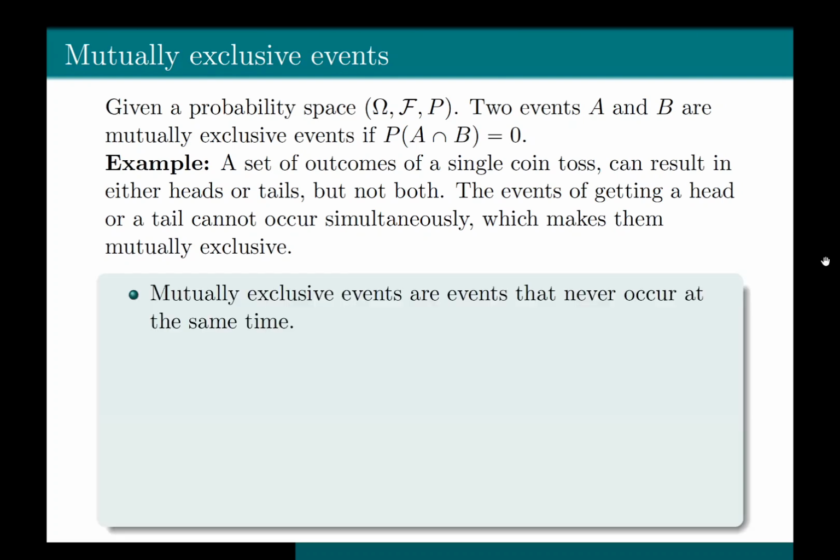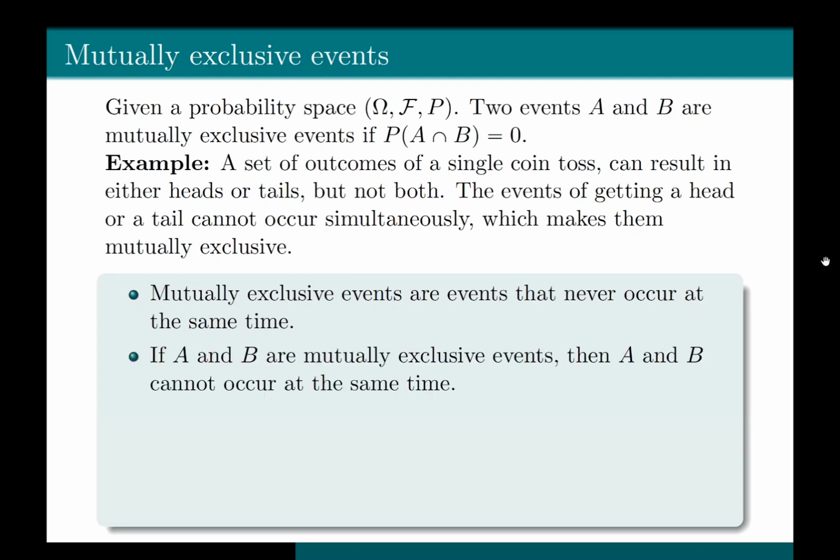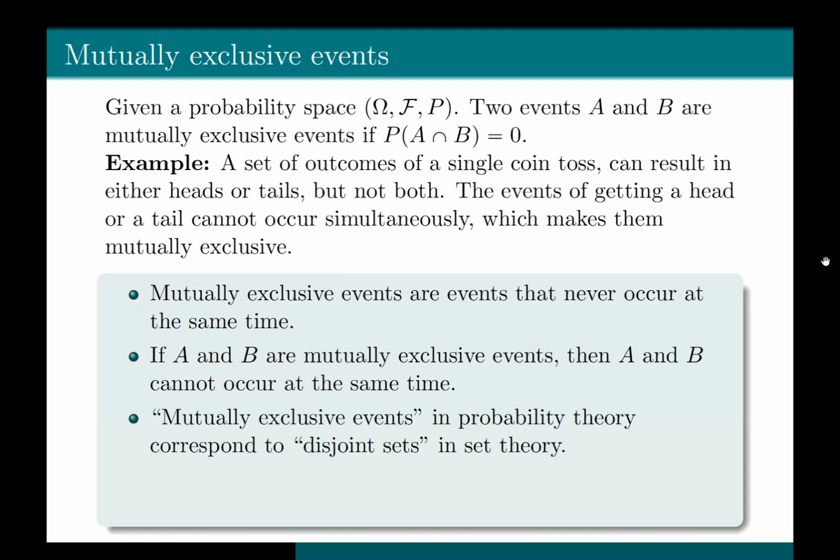So, mutually exclusive events are those events that do not occur at the same time. If A and B are mutually exclusive events, then there is no way that these two events can occur at the same time. Mutually exclusive events in probability theory correspond to disjoint sets in set theory, because both concepts describe situations where two events or sets have no outcomes or elements in common. So, mutually exclusive events in probability theory mean the exact same thing as disjoint sets in set theory.